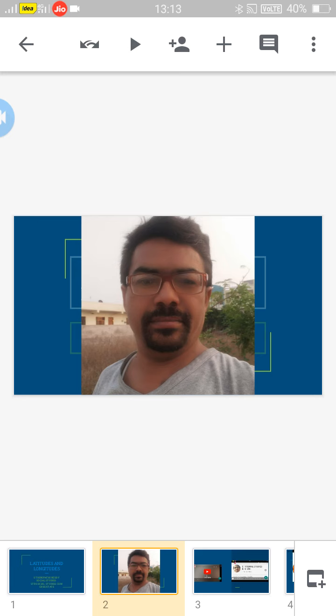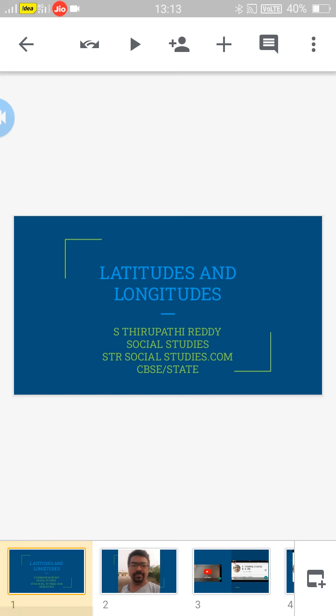Today we are going to discuss latitudes and longitudes. Do you know how Google Maps works? How does Google Maps navigate the routes? Everyone might have searched for routes and reached places, but nobody knows how Google Maps searches the places, how they are exactly locating the places. With the help of latitudes and longitudes, Google Maps searches, locates, and routes the maps.